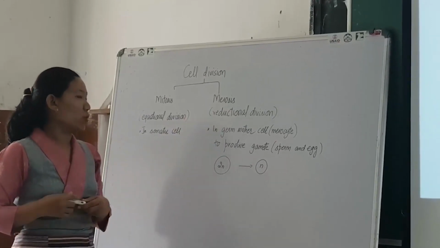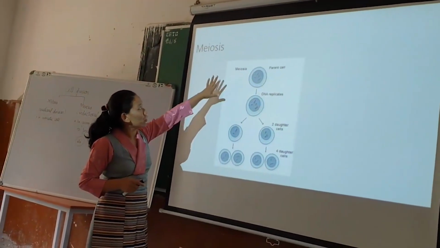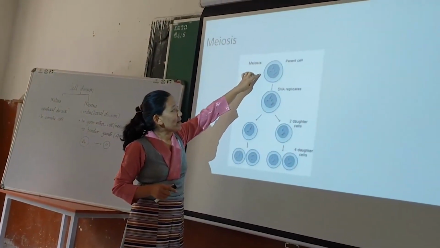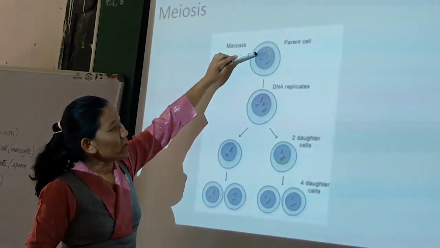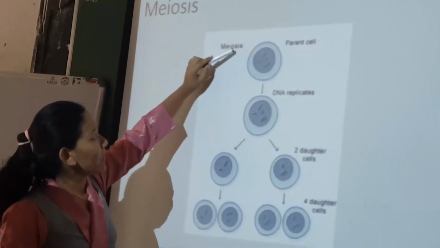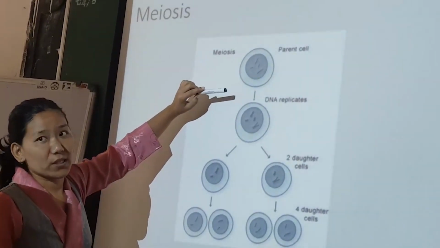Now, let us look at the stages of meiosis one by one. Before that, let us look at the overall picture of meiosis. There is a parent cell, and just note the number of chromosomes here. There are 4 chromosomes, and this parent cell will first undergo interphase.